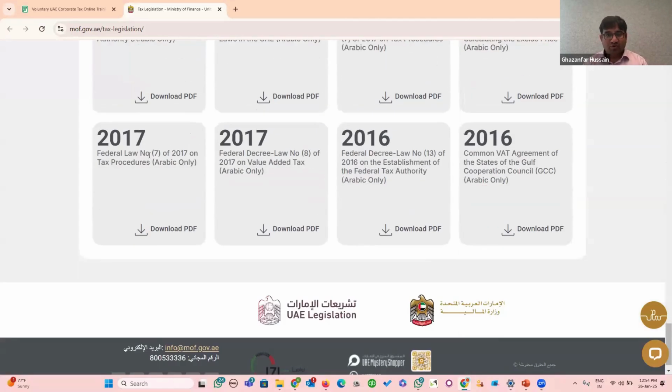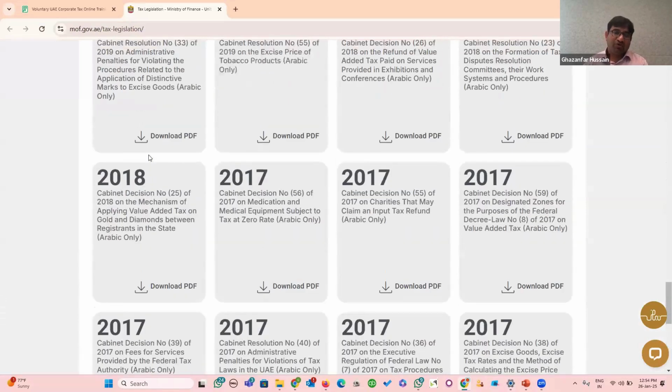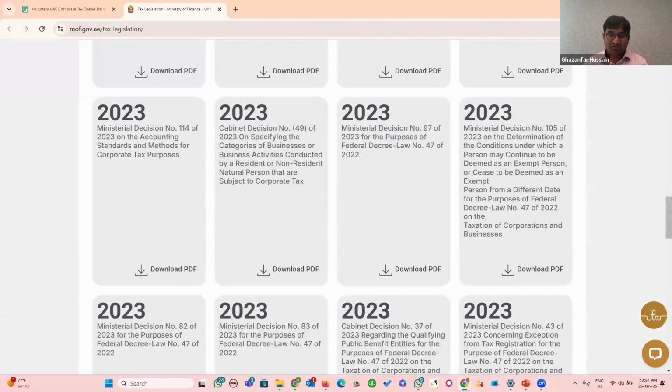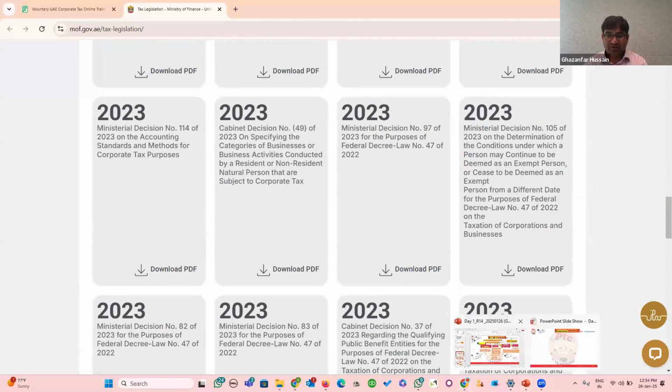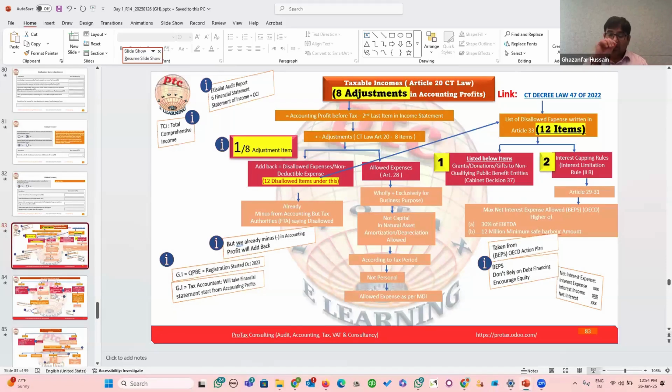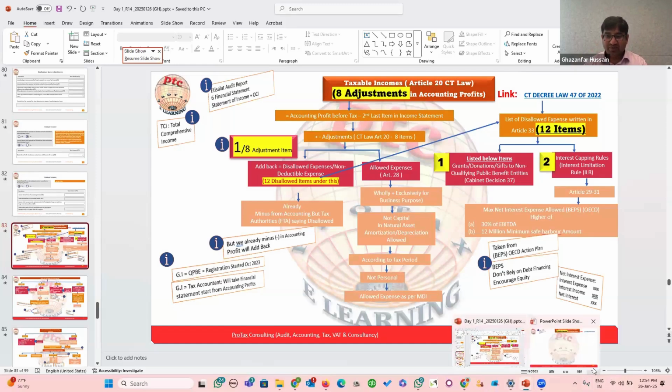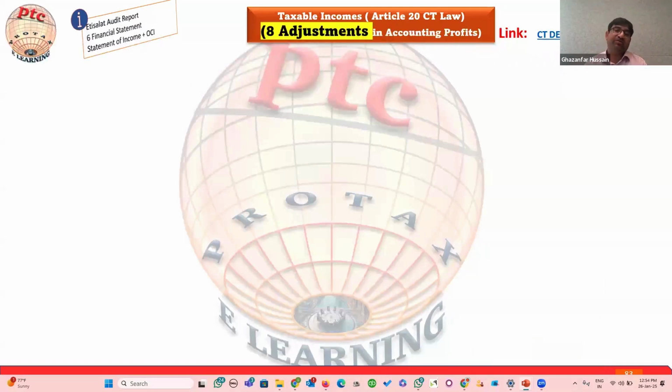As of now, maybe more than 70 or 80 ministerial or cabinet decisions are available. So note down the main areas that you will spend your learning on while reading the taxation.